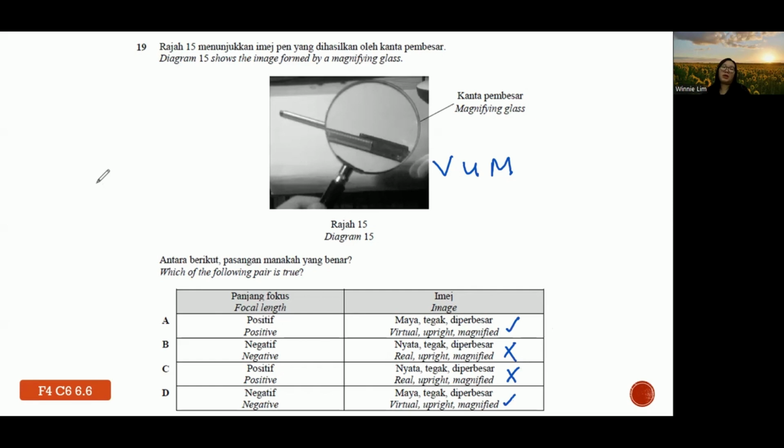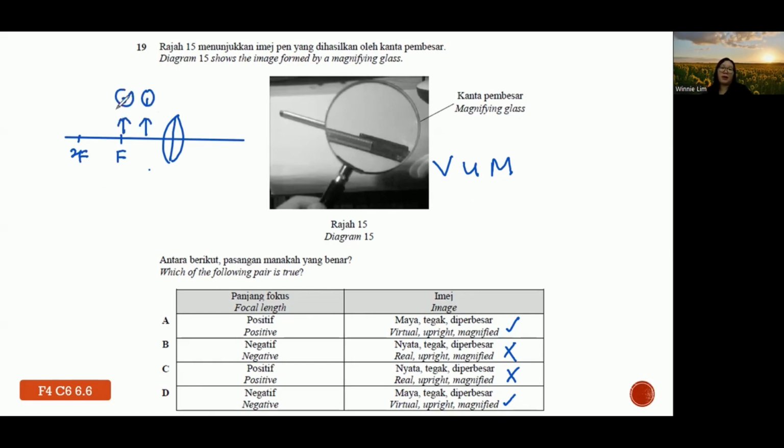Now, for your information, teacher always says this magnifying glass is a convex lens. Teacher always tells you about the idea of the cases. If this is the lens, you have the focus point and the double focus point. I always say the object less than focal length is case 1.